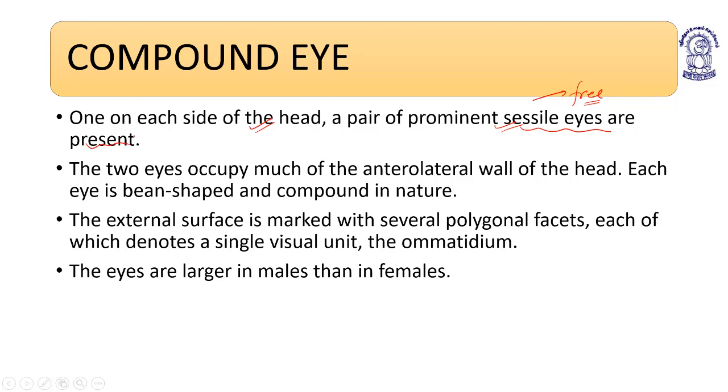Sessile eyes mean free to rotate, free to move. These sessile eyes are free to move, but they are attached.